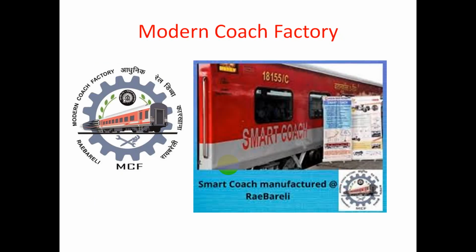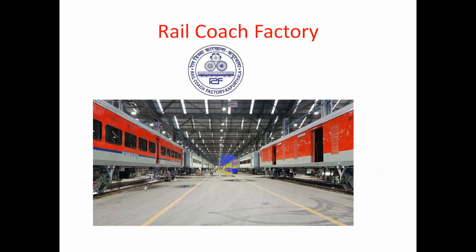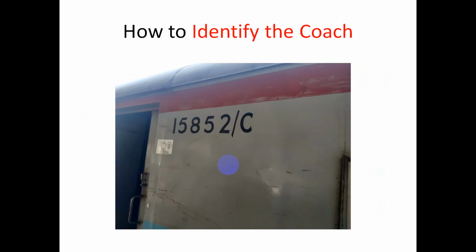Second, we have MCF, that's the Modern Coach Factory, in Raebareli, UP. That MCF is used for making coaches, and the foundation stone was laid in 2007, and construction of MCF actually started in the year 2009. Friends, right. Here we have another factory called the RCF, Rail Coach Factory, that is in Kapurthala, Punjab, right? That RCF was established in the year 1986, friends, right? So now, friends, we have lots of production units.